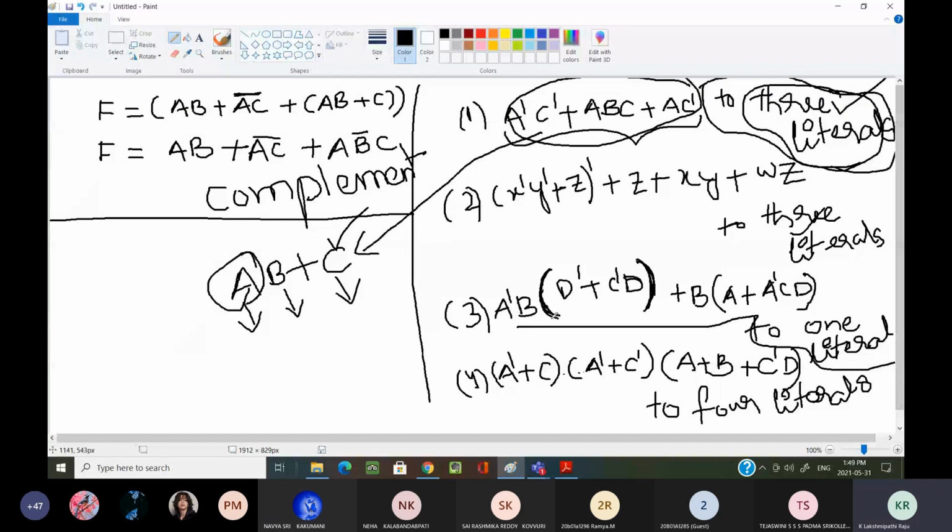That means after simplifying, you should get either A, or B, or C, or D dash. Anything, only one variable should be there. After simplifying, the final expression should contain only one variable. I hope you are understanding what I am saying.